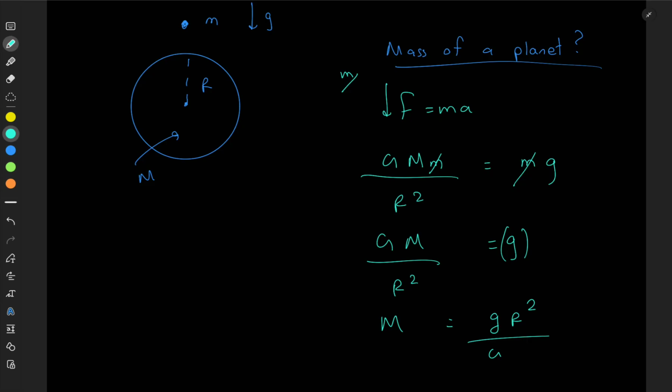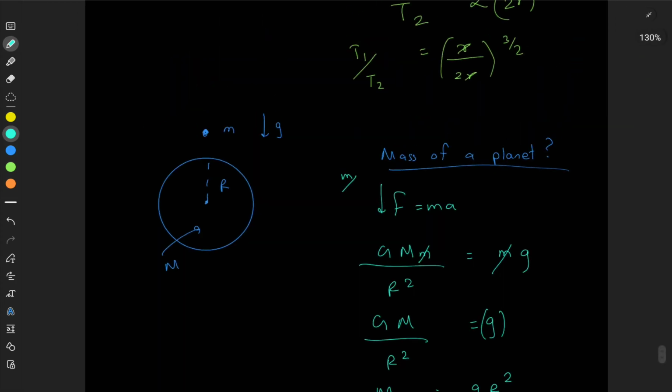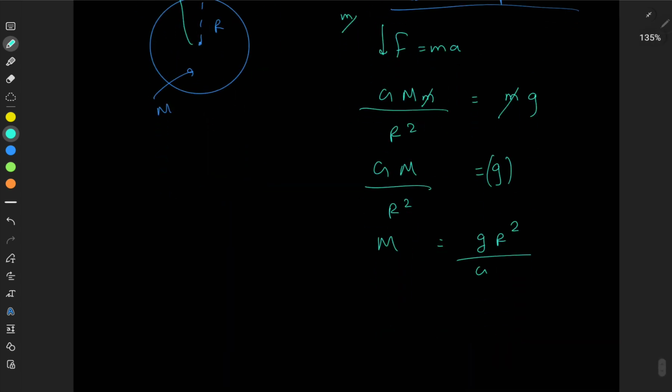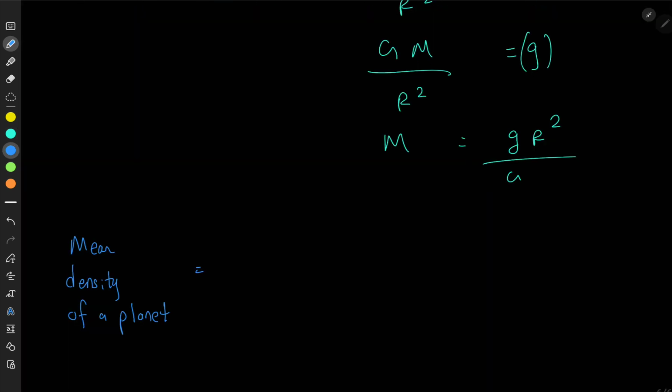Okay. But remember, this g is the gravitational field intensity at the surface. You can take a distance much greater than this and take 2r. Apply the same logic, right? Place 1 kg here and you can find the gravitational field intensity, right? So it's very simple. The mean density of a planet, you know the mass of the planet now is equal to gr squared over capital G, right? What is the volume of the planet? You can take it as 4 over 3 pi r cubed. You're assuming it's uniform, right?